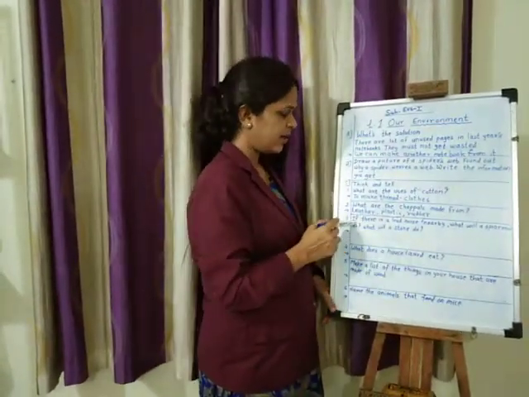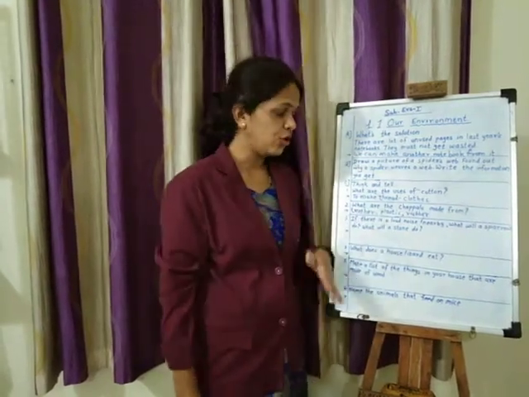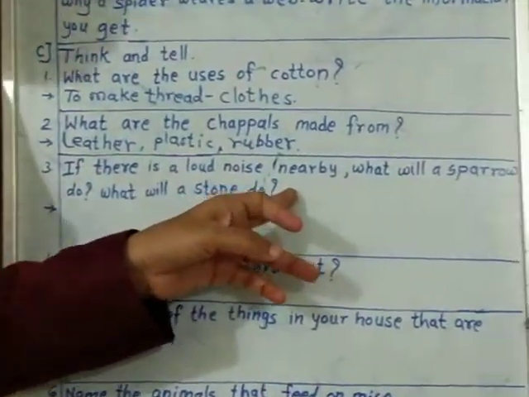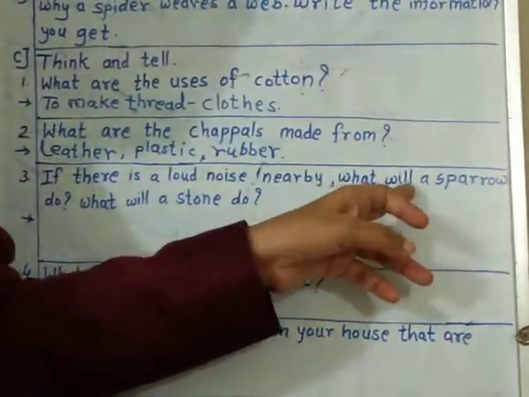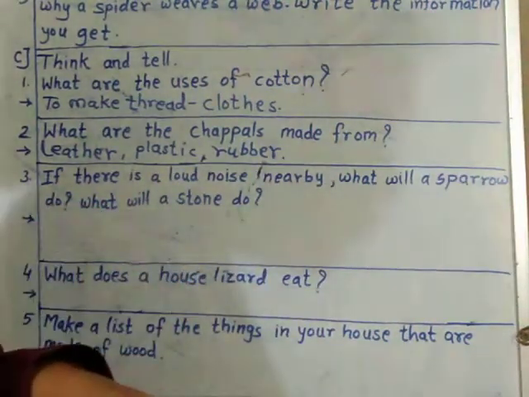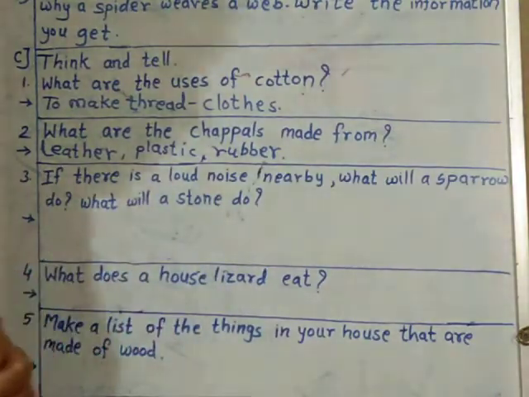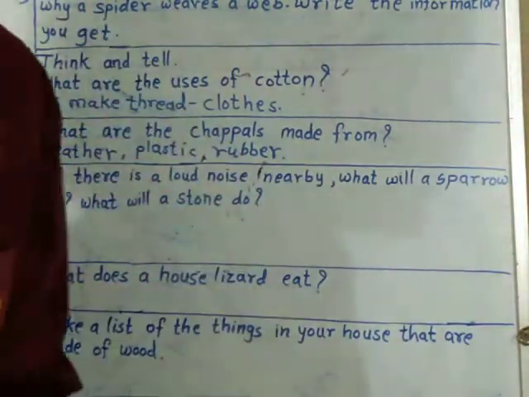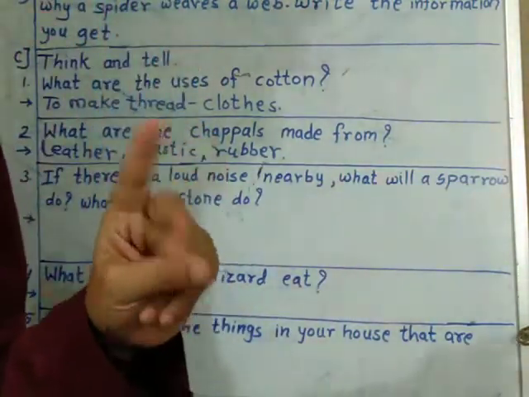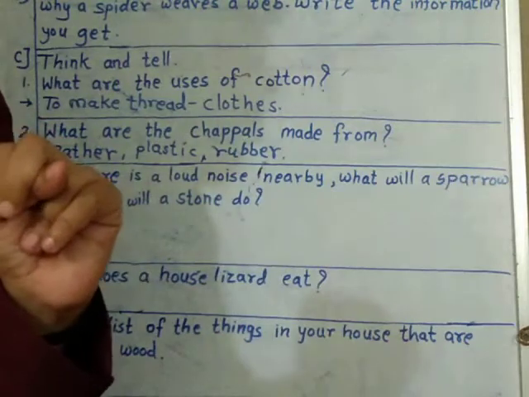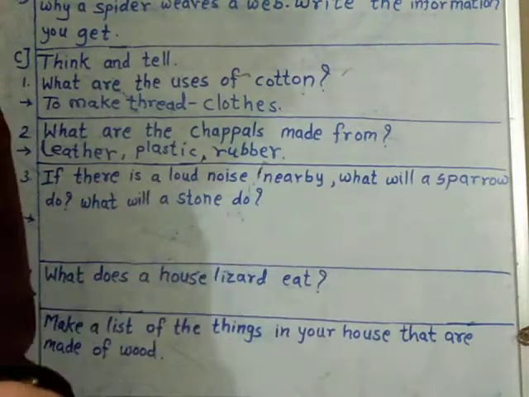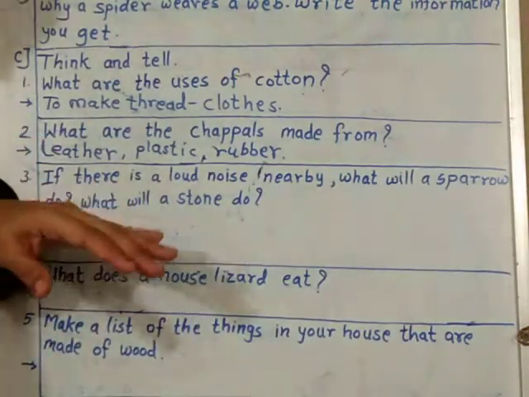Next question, if there is a loud noise nearby. Nearby means close to it. What will a sparrow do? And what will a stone do? In the previous lesson we have already learned the example of sparrow and stone. If you remember, we have seen the sparrow is a living thing and the stone is a non-living thing. So the example is here.